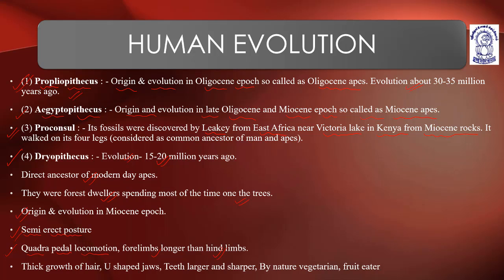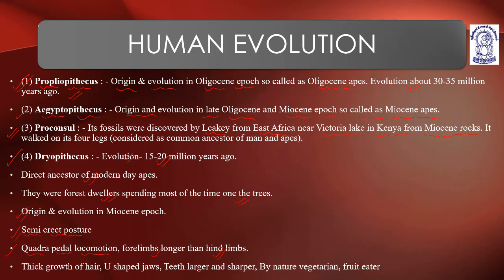Now, Dryopithecus. The evolution is considered to be 15 to 20 million years ago. They are considered direct ancestors of modern day apes. They were the first forest dwellers, spending most of the time on the trees. Their origin and evolution was in the Miocene epoch. They have a semi-erect posture and show quadrupedal locomotion.